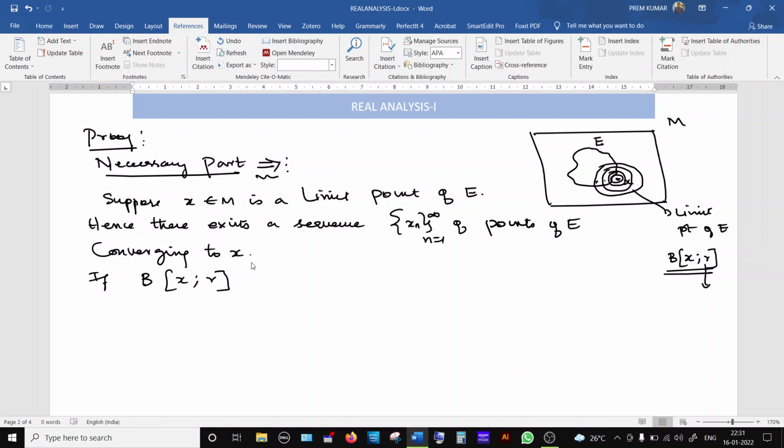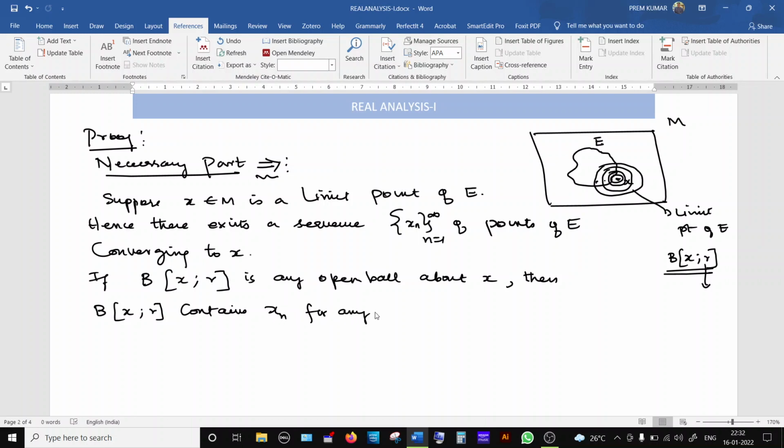Hence, if B is any open ball about x, any open ball about x, so I am generalizing it, then this B of x, r contains xn for any n such that the distance between xn and x is less than r.